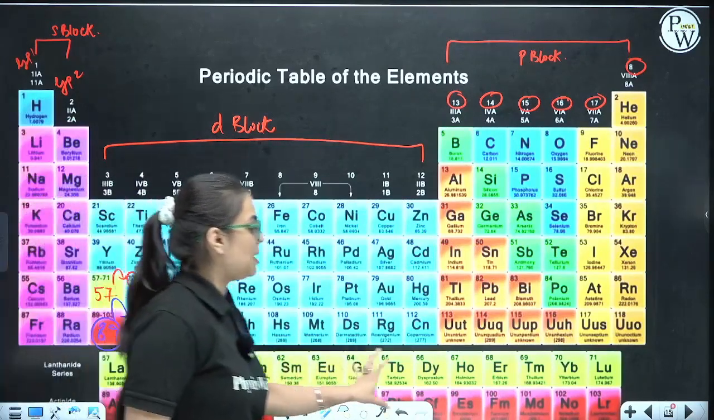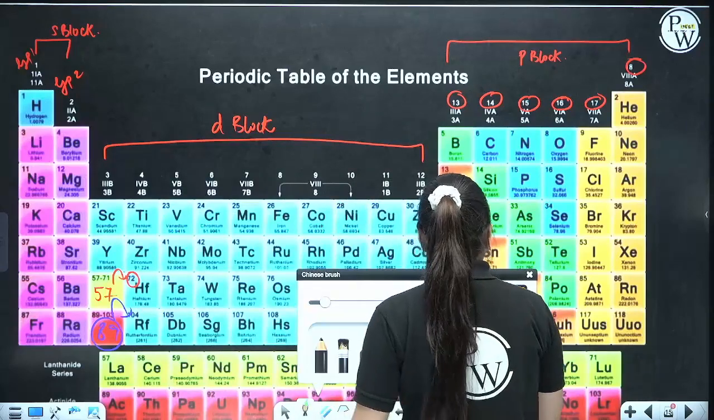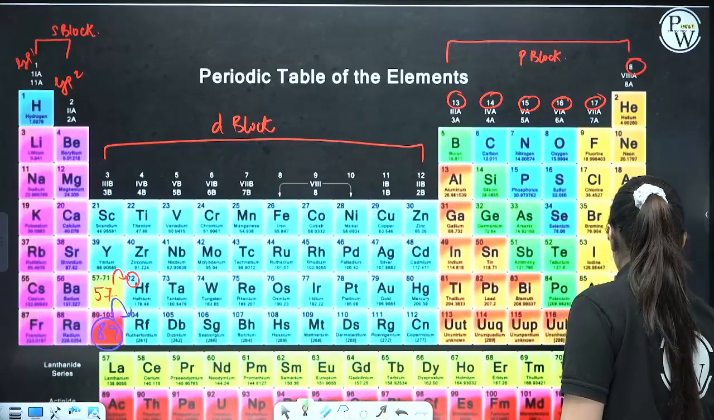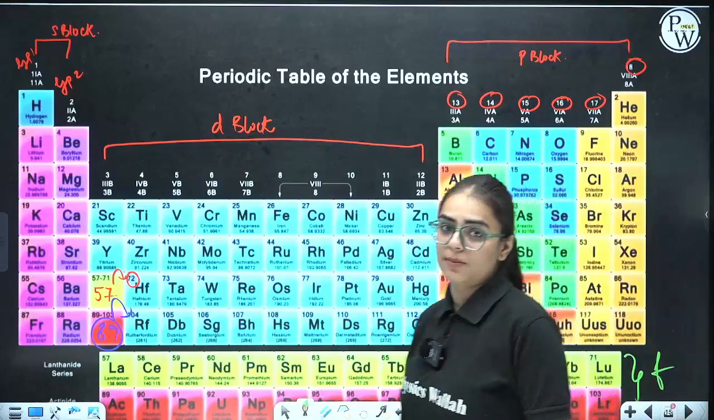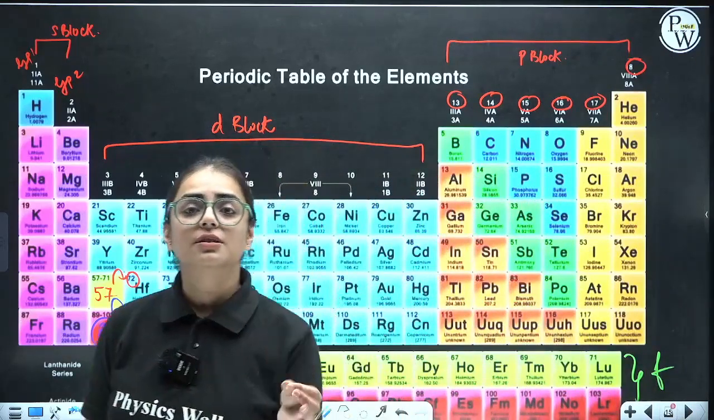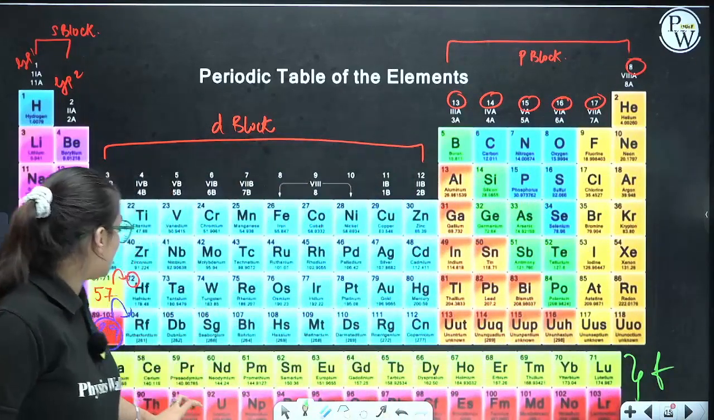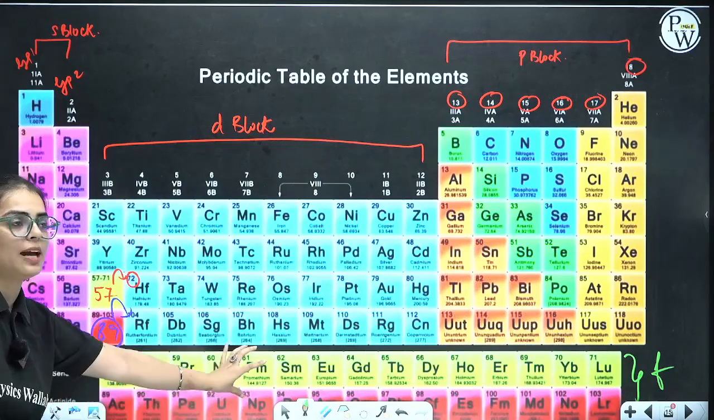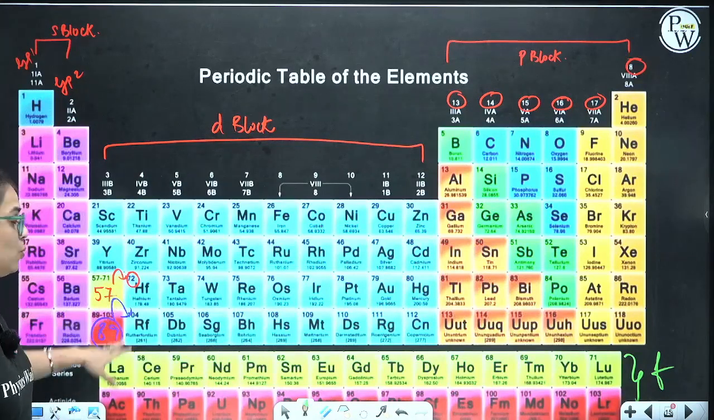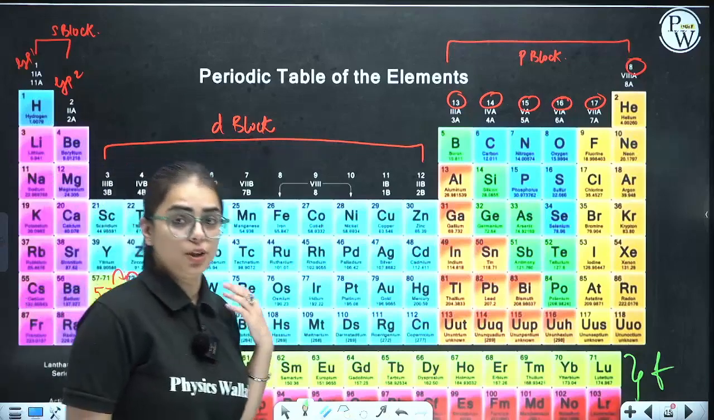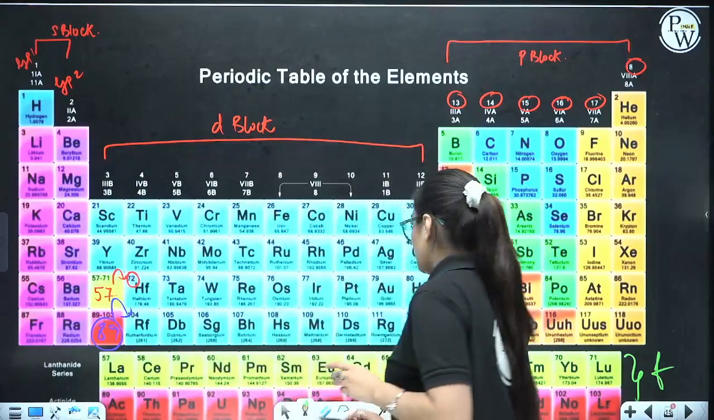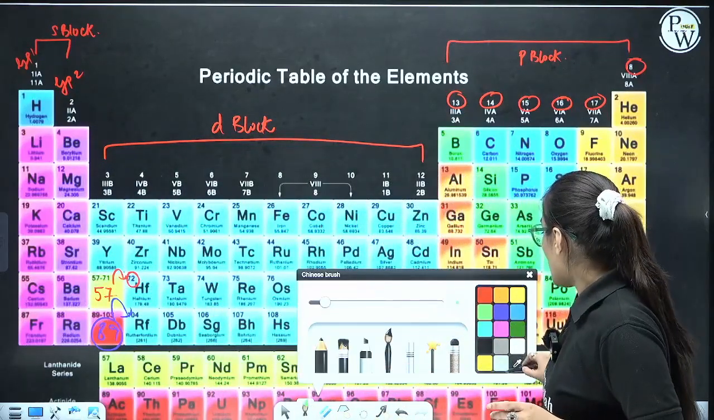These elements are placed under which group, under which family? These are F block elements, because here the last electron enters into the F subshell. So they are kept separate. They are taken out and kept at the bottom. Clear? Do remember this. This is a very new thing that you should know. Clear?